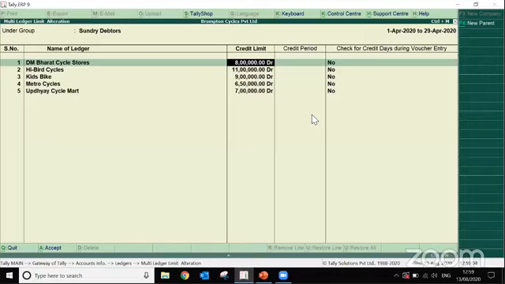Now how does this credit limit help? It helps in the manner that if the credit sales exceed that particular amount, let's say Bharat Cycle Store has a credit limit of 8 lakhs rupees, but at some point you are making an invoice, and now the total credit amount goes beyond that, let's say it goes to 8,01,000. Then at the time of accepting the invoice, Tally will stop you. It will not allow you to accept that particular invoice.